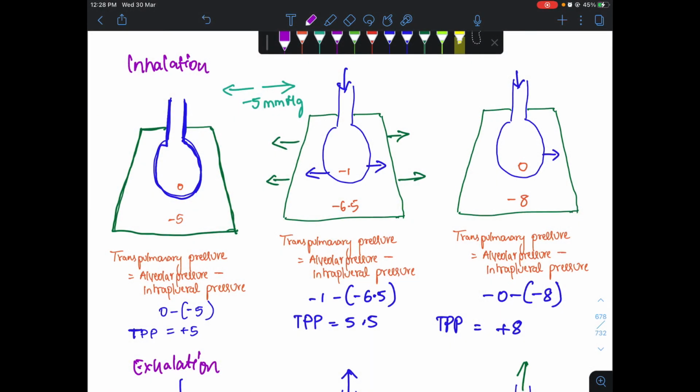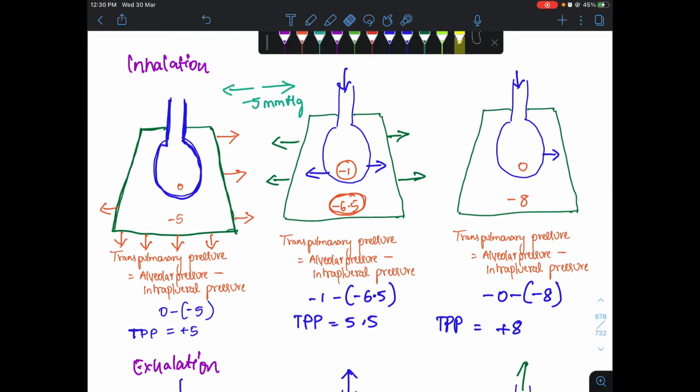During inhalation, as the diaphragm contracts, the chest wall will move outward and take the pleural layers outward. But the tendency of the pleural layers on the lung is to collapse inward. We are pulling the pleural layers and the alveoli against their will. So this creates even more negative pressure within the pleural space. That is, there will be negative pressure within the alveoli and negative pressure within the pleural space.